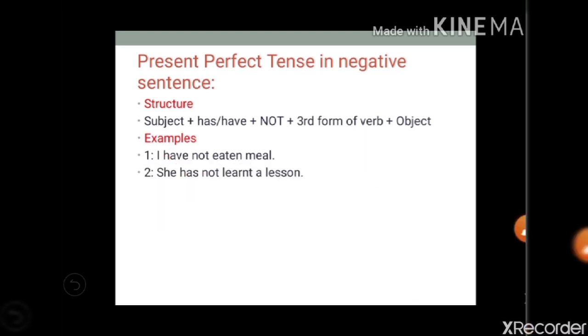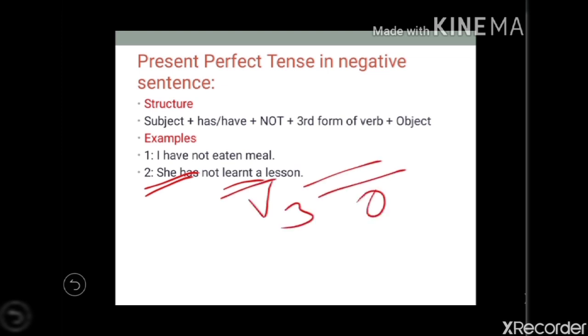Next, she has not learnt a lesson. Here she is the subject, has is the to have auxiliary verb. Then I have used not, then this one is V3, and then a lesson is the object.